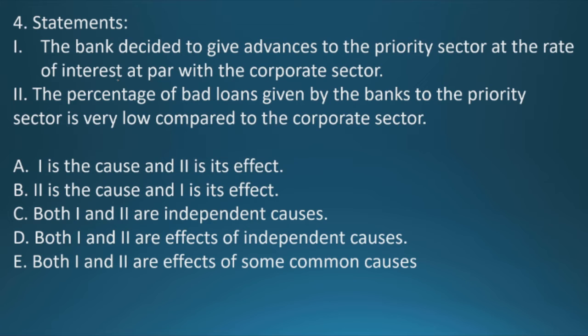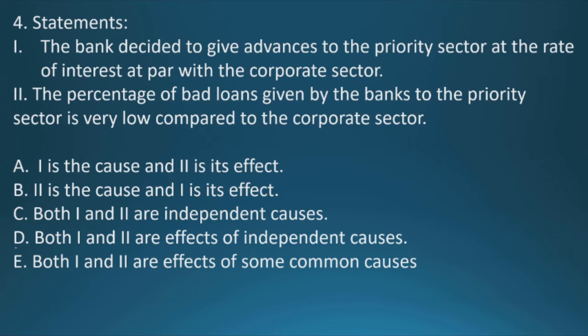Next question. Statements are given. First, the bank decided to give advances to the priority sector at the rate of interest at par with the corporate sector. Second, the percentage of bad loans given by the banks to the priority sector is very low compared to the corporate sector. The given options are: 1 is the cause and second is its effect, 2 is the cause and first is its effect, and so on. So we have to look which is the correct answer.